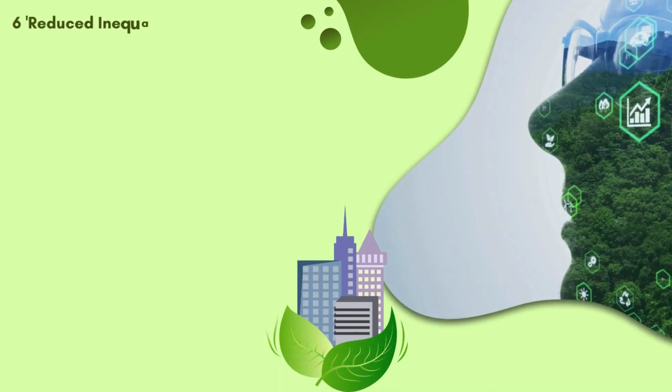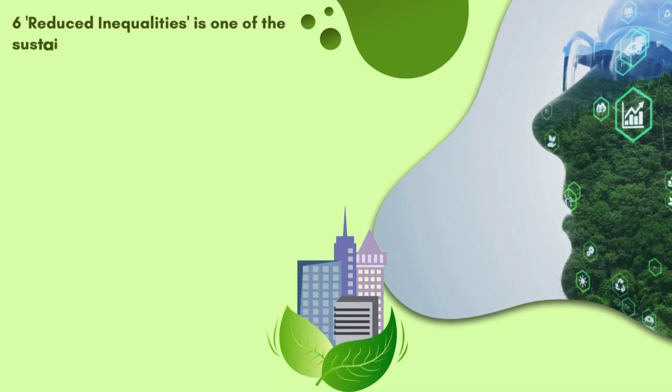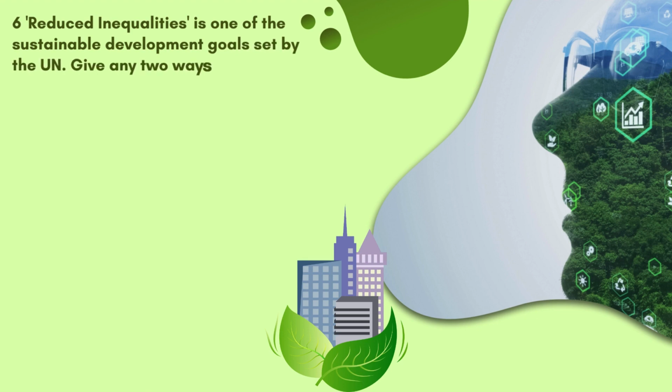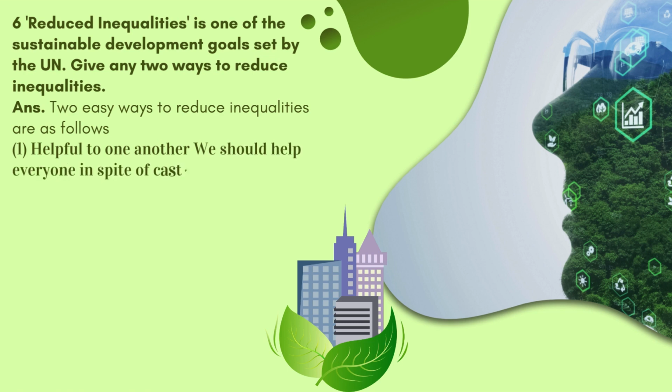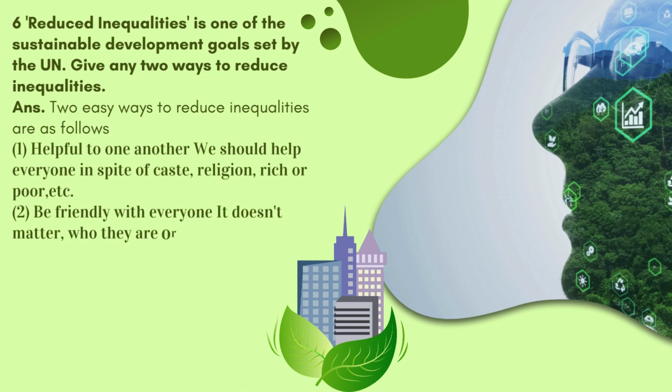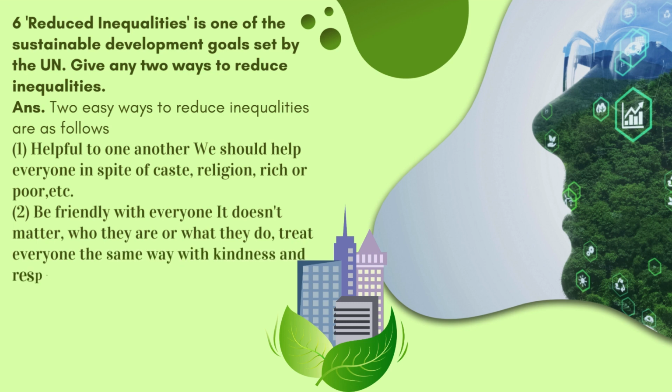Question 6. Reduced inequalities is one of the sustainable development goals set by the UN. Give any two ways to reduce inequalities. Answer. Two easy ways to reduce inequalities are as follows. 1. Be helpful to one another. We should help everyone in spite of caste, religion, rich or poor, etc. 2. Be friendly with everyone. It doesn't matter who they are or what they do. Treat everyone the same way with kindness and respect.